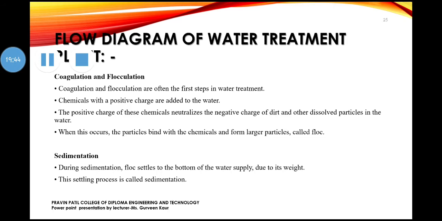When the positive and negative charges get neutralized, they bind with each other. At that time, larger particles are formed, and those larger particles are called flocs. So in the first step, larger particles called flocs are produced.